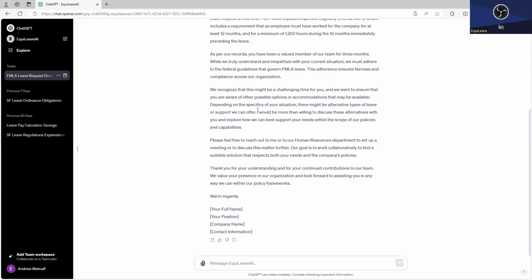And so, by inviting the employee to discuss it further, that opens up the compliance opportunity to make sure that you are providing the leave that you're required to under your policies and under the law and as a reasonable accommodation. And so, this is a pretty good email and could be a good template that you use for multiple situations. And as you can see at the bottom, it prompts you to enter the information for you and your position at the company.